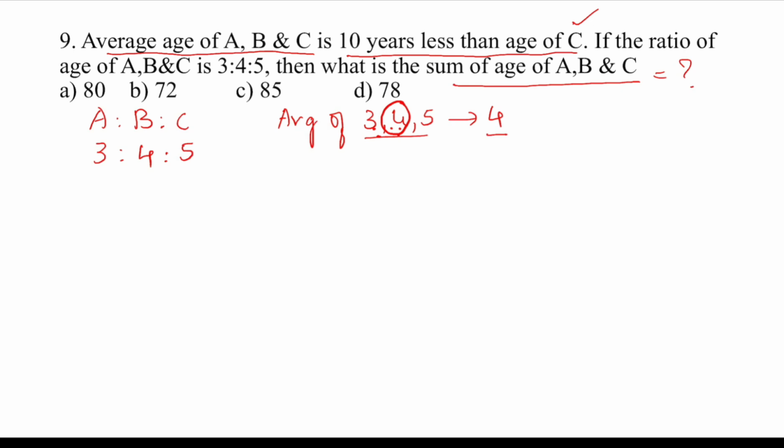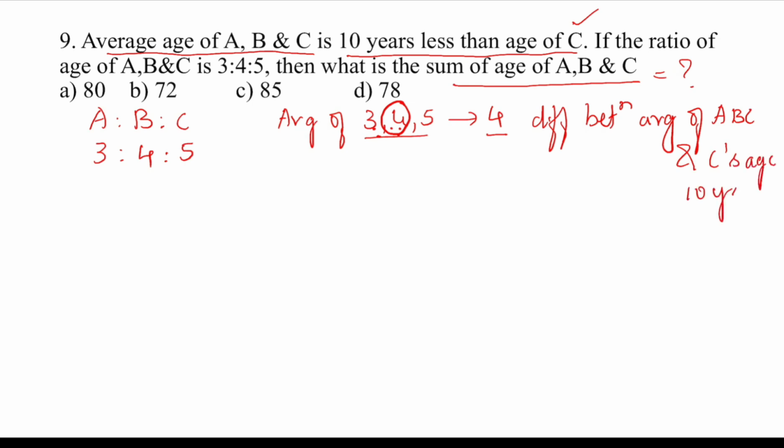Okay, so that means the difference between the average of A, B and C, and C's age is how much? 10 years, isn't it? So I can say that C's age, we know, is 5 parts and the average we got is 4 parts. So 4 parts is the average of A, B and C.